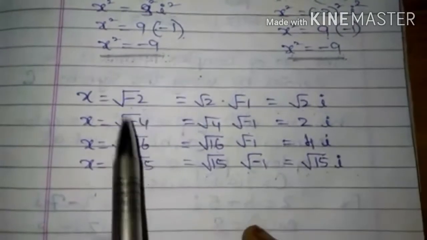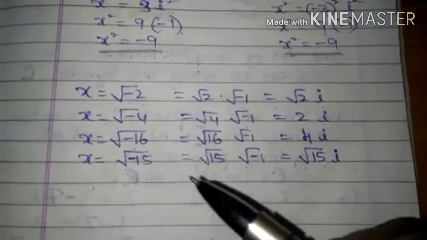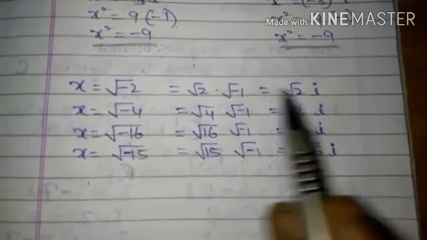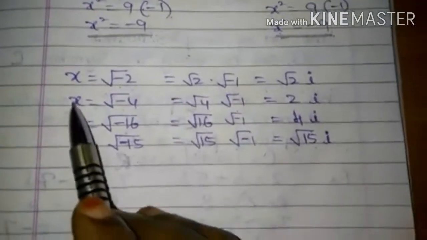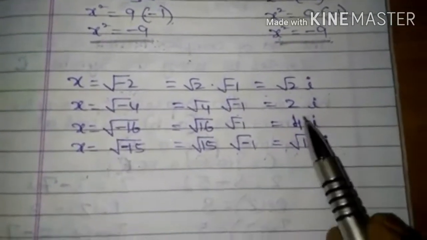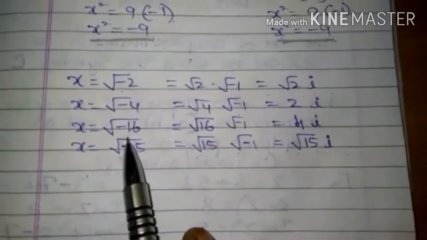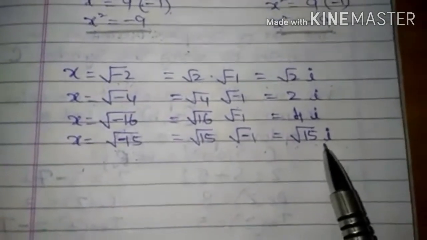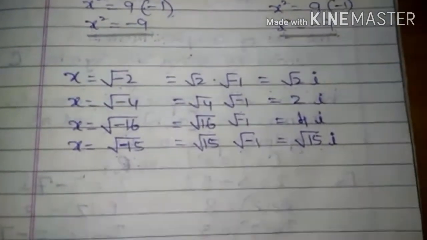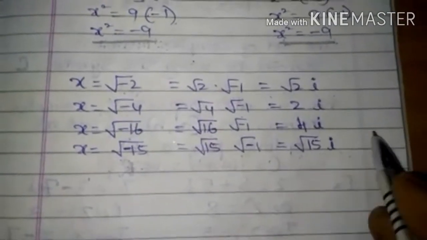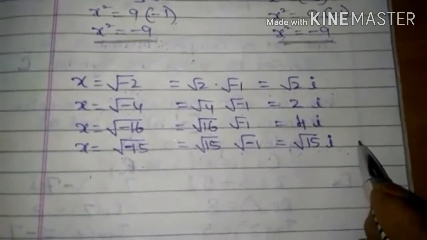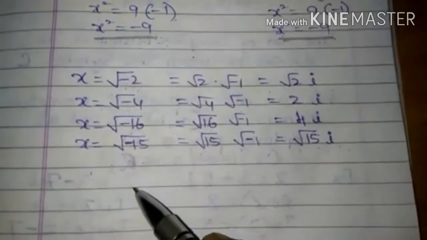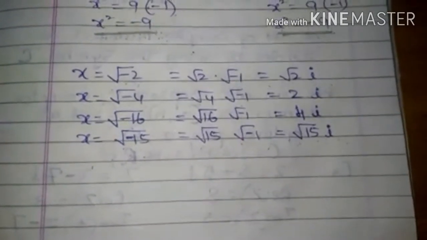By using the value of i, you can find the square root of a negative number. So, root minus 2 gives root 2 into i. Similarly, root minus 4 gives 2 into i. Root minus 16 gives 4 into i. Root minus 15 gives root 15 into i. By using the value of iota, that means i is equal to root minus 1, you can find the square root of negative values. This is the introduction about how complex numbers are introduced.